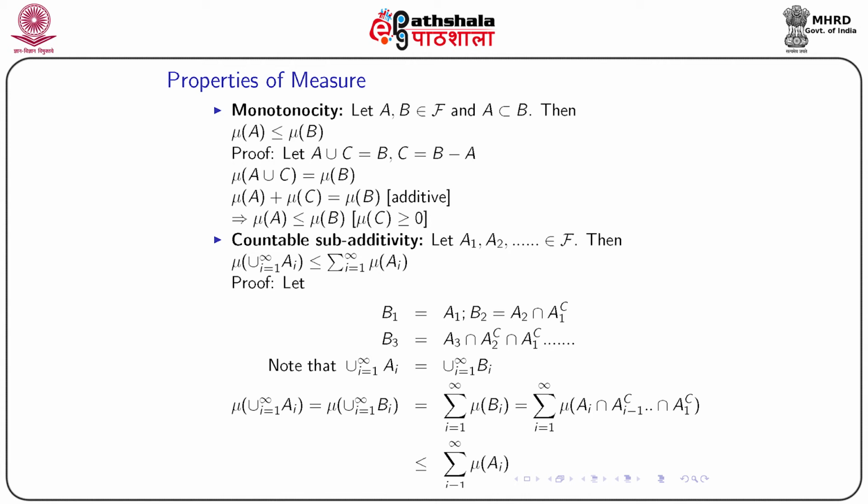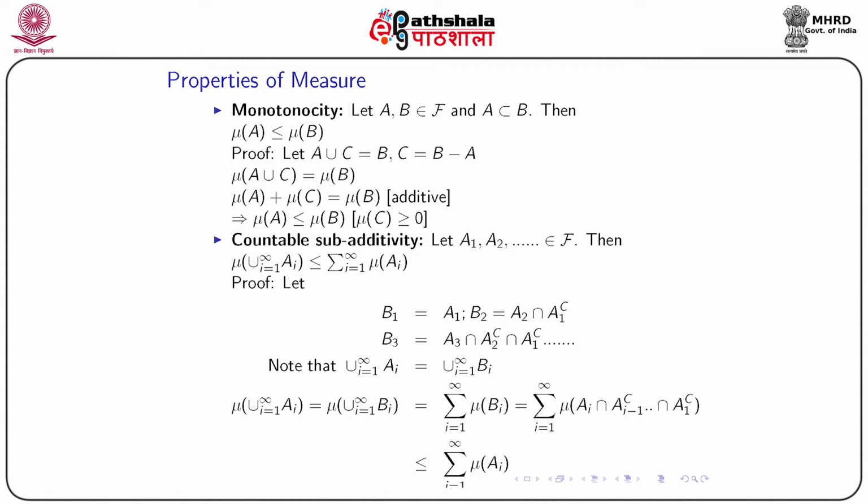So, C are those elements which belong to B but not A. Now, if I take the measure, mu of A union C will be mu of B, because A union C is B. One thing to be noted, that A and C are disjoint. So, if they are disjoint, mu of A union C will be mu A plus mu C. So, mu A plus mu C will be mu B using this additive property.